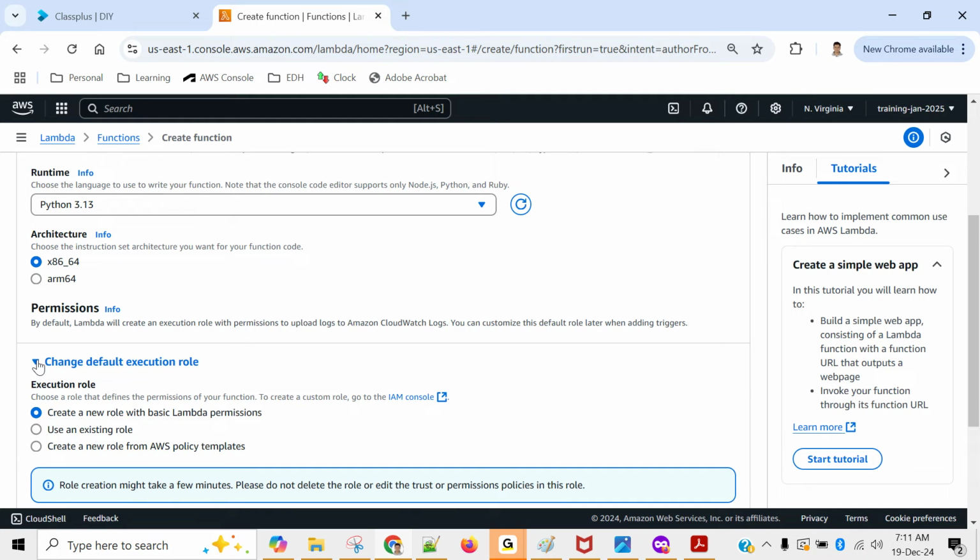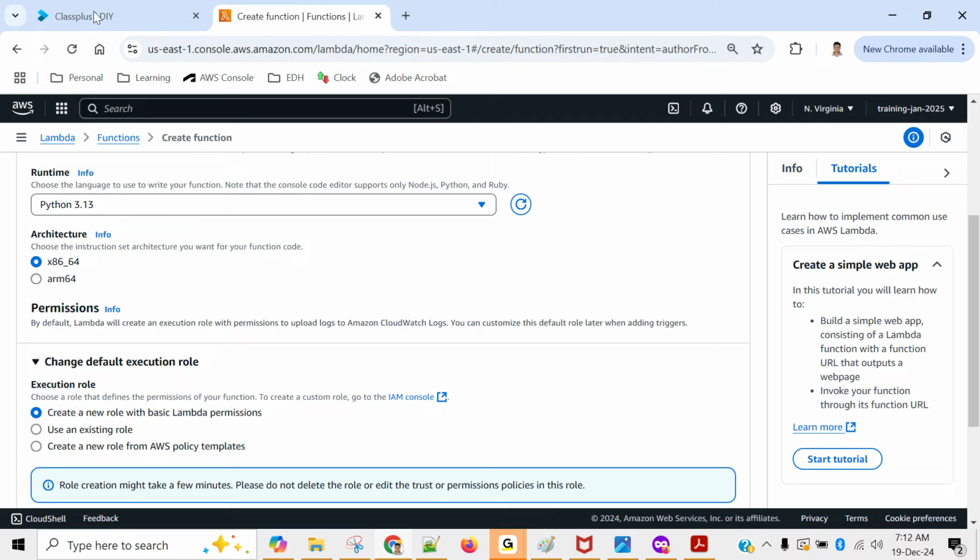So there are multiple ways to do it. Either you can create a new role with basic lambda permission, or use an existing role. If you go with the first option, it will automatically create, but the name will not be meaningful, and it will only add basic permissions, not anything special. What we can do is, let's create our IAM role in advance. Just like we created one IAM role first for server, and then later on we associated. Same thing we will do here.